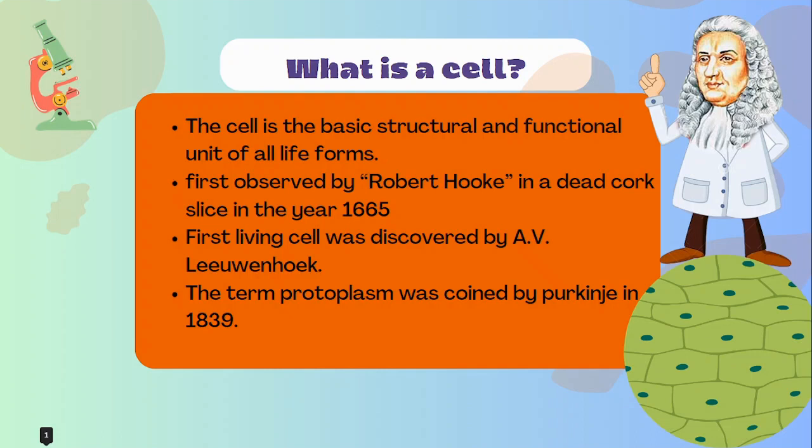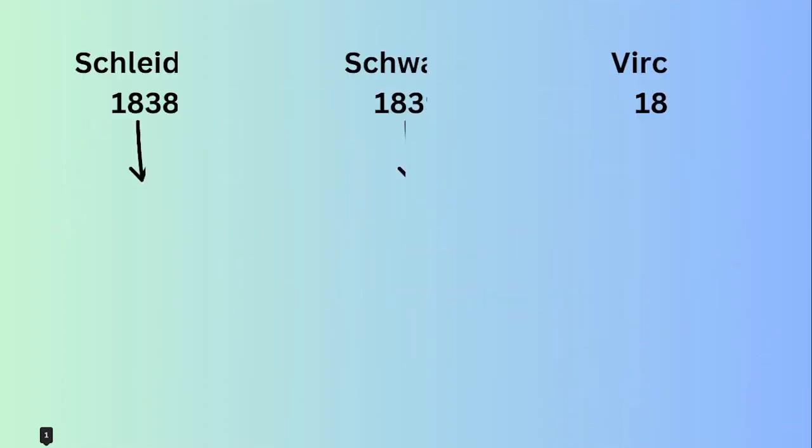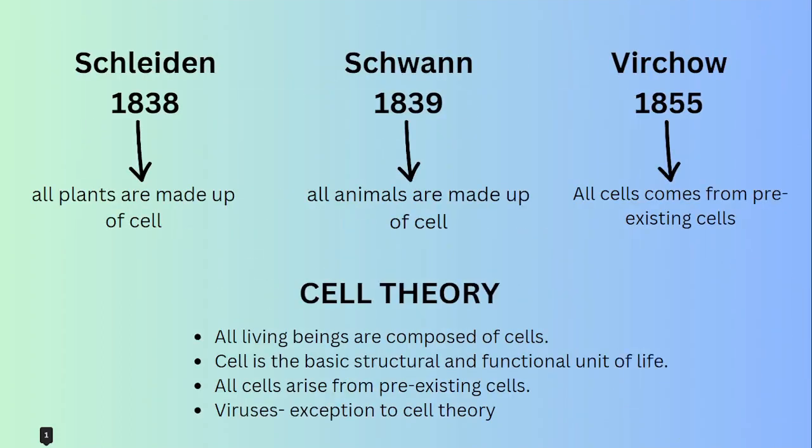Cell is the term derived from Greek word cellula, which means small room. First living cell was discovered by Leeuwenhoek. Protoplasm inside the cell was coined by Purkinje in 1839, and it was discovered by Felix Dujardin and named as sarcode. Okay, so now let's see some statements of three different scientists and formulation of cell theory out of it.